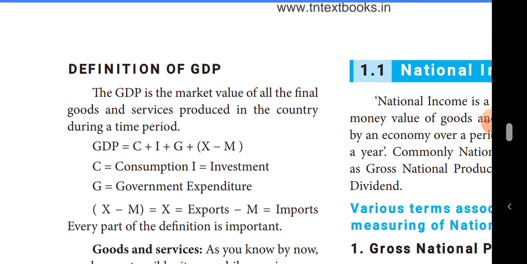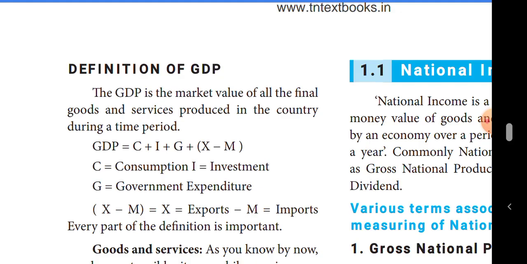GDP is equal to C plus I plus G plus X minus M. Listen very carefully, students. C means consumption, I means investment, G means government expenditure, X means export, M means import. From this definition, three things are very, very important.